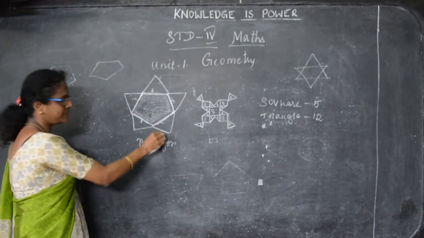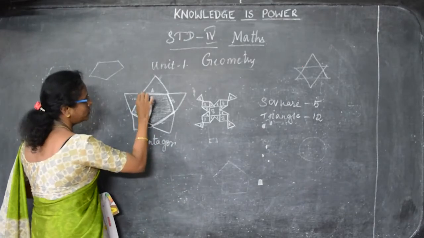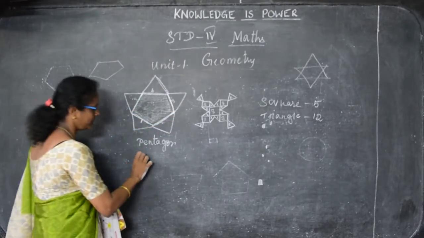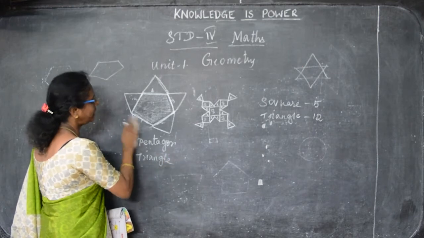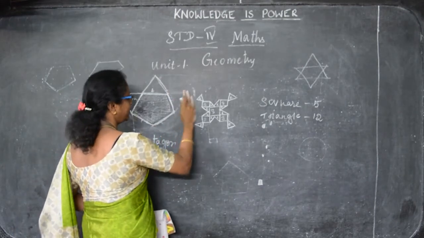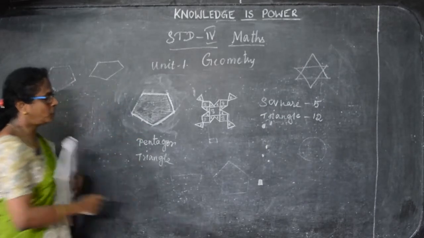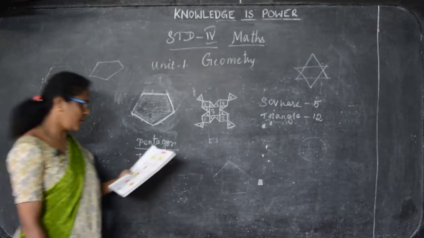So 5 sides is pentagon and one more shape. If you cut this one is triangle. Outside all the pictures are in triangle shape. So that is the triangle. So if we take out this triangle, suppose I have erased all these triangles. Just if I cut it off, what shape is here? This is the pentagon. Okay. Now the next one is